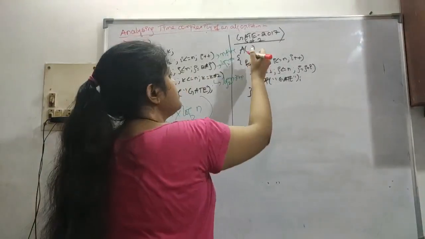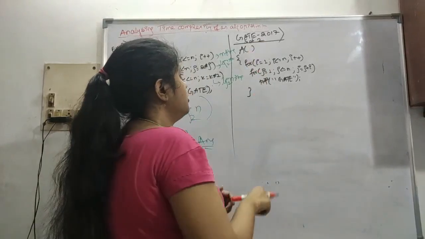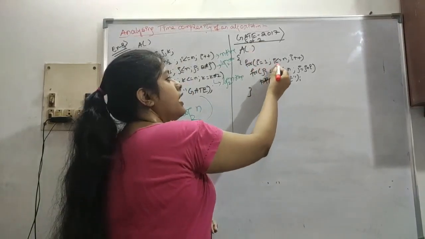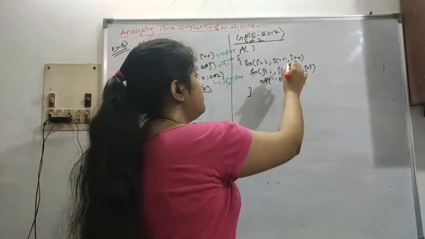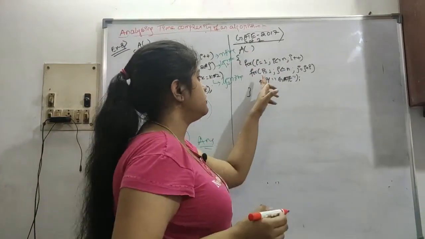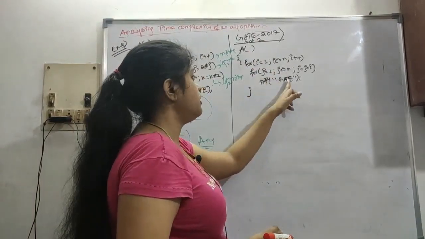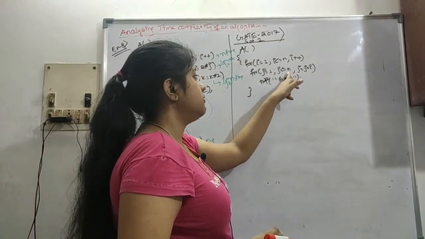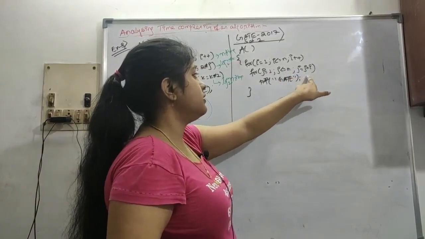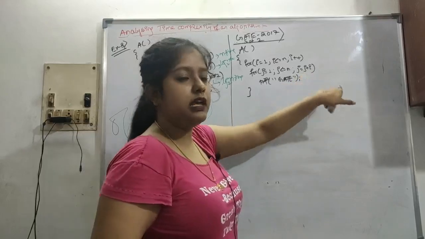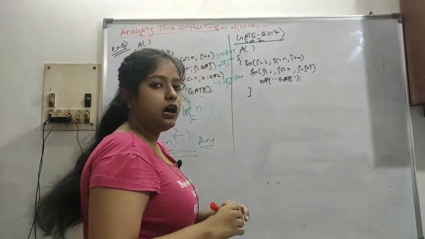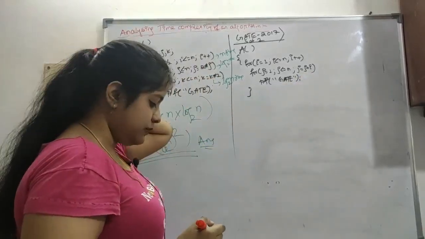This was asked in GATE 2017 set 2. So for i equals to 1, i is less than equals to n, i plus plus. Now see, this is something different: j is equals to 1, j is less than equals to n, and now this increment is j is equals to j plus i, and printf is there. So how will we evaluate the time complexity?